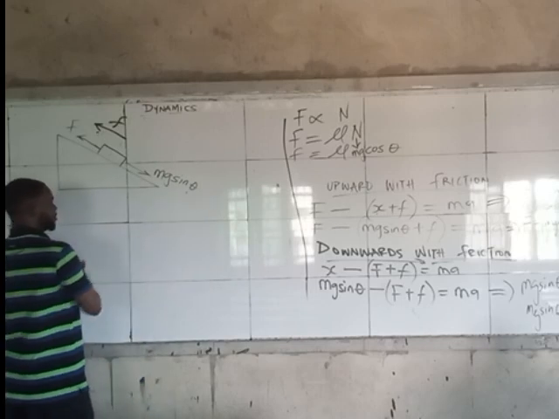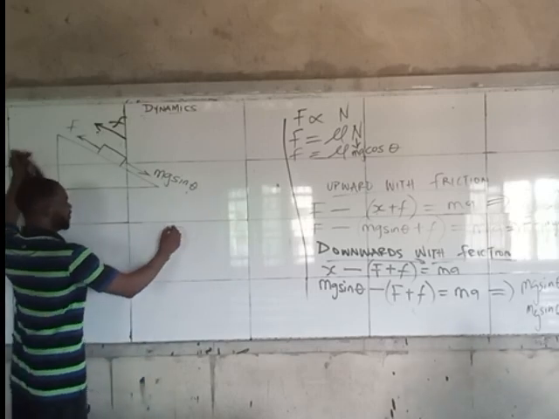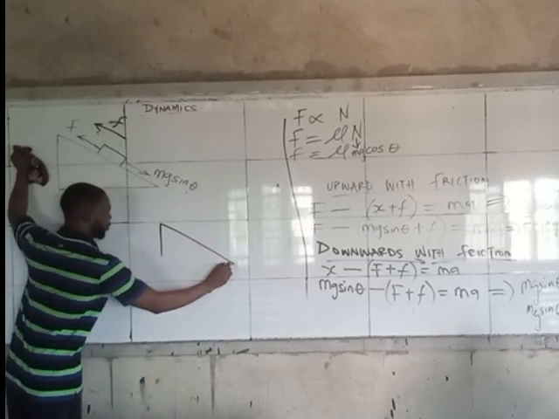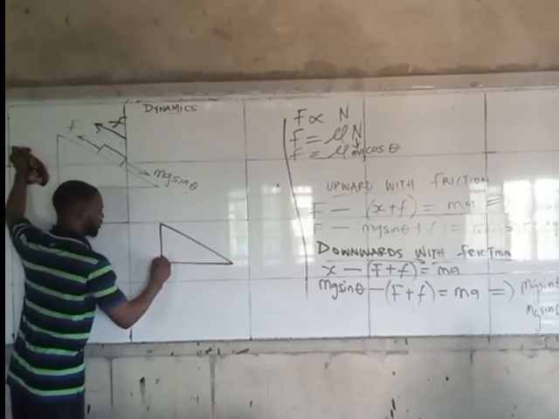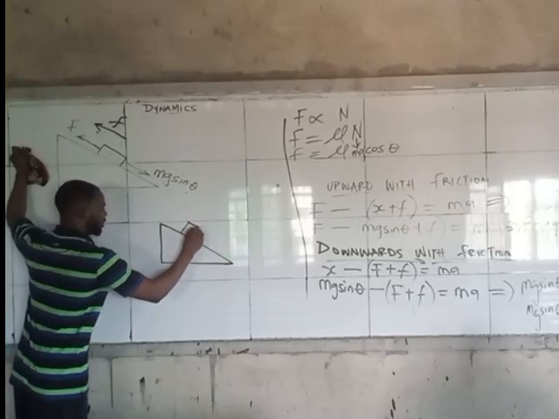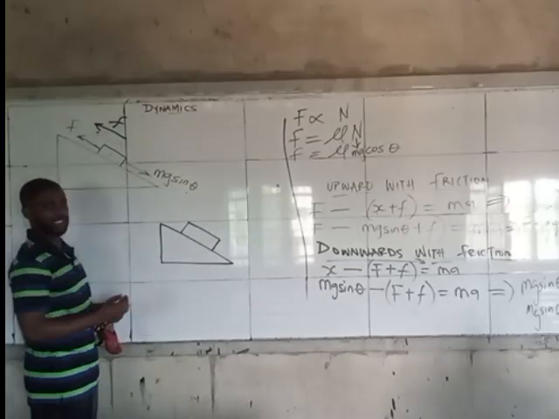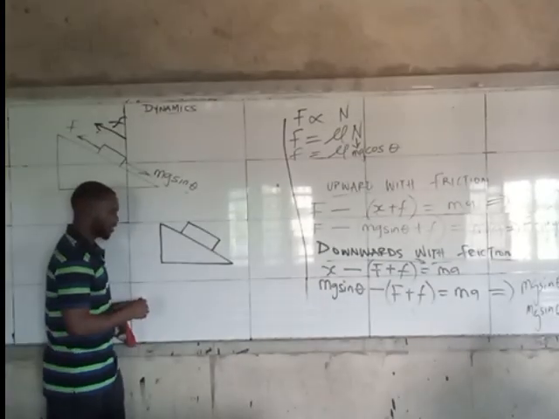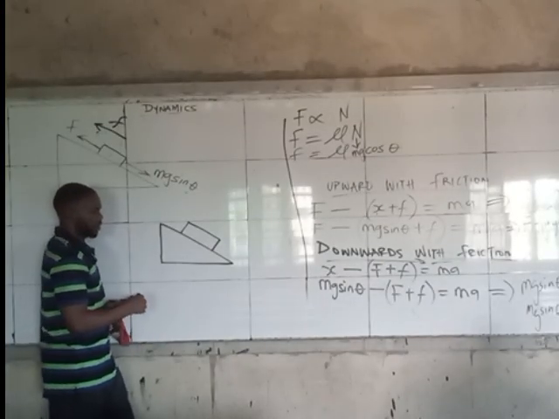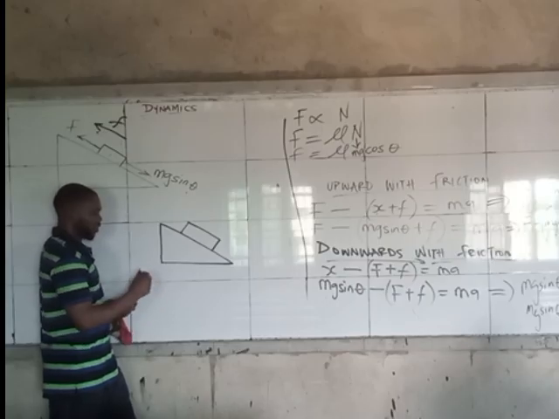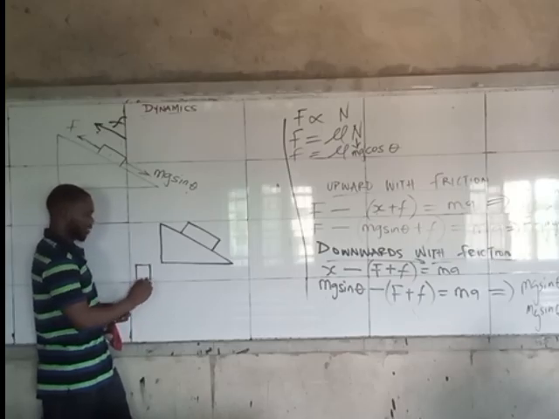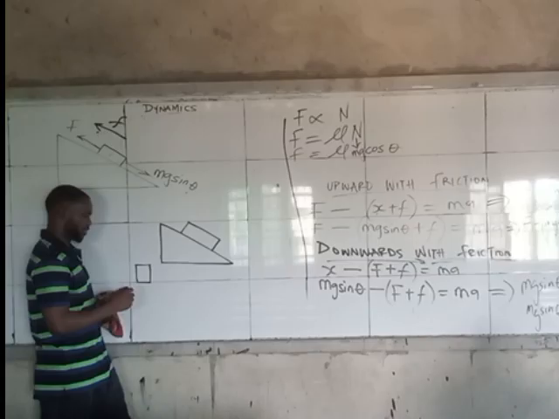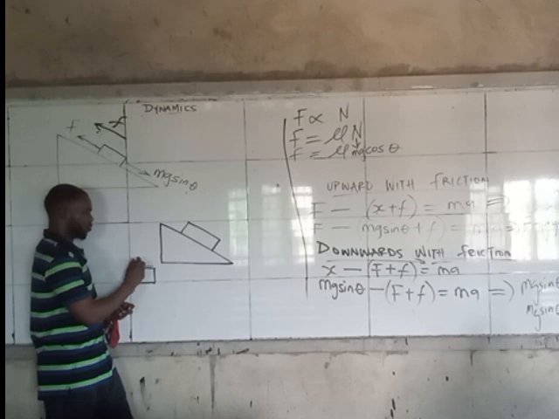See what I said? I said, if I have an object on an inclined plane, and the force is acting on this object, see something. Surely you know that if I place this object on a horizontal surface, this is going to be the x-axis, this will be the y-axis.